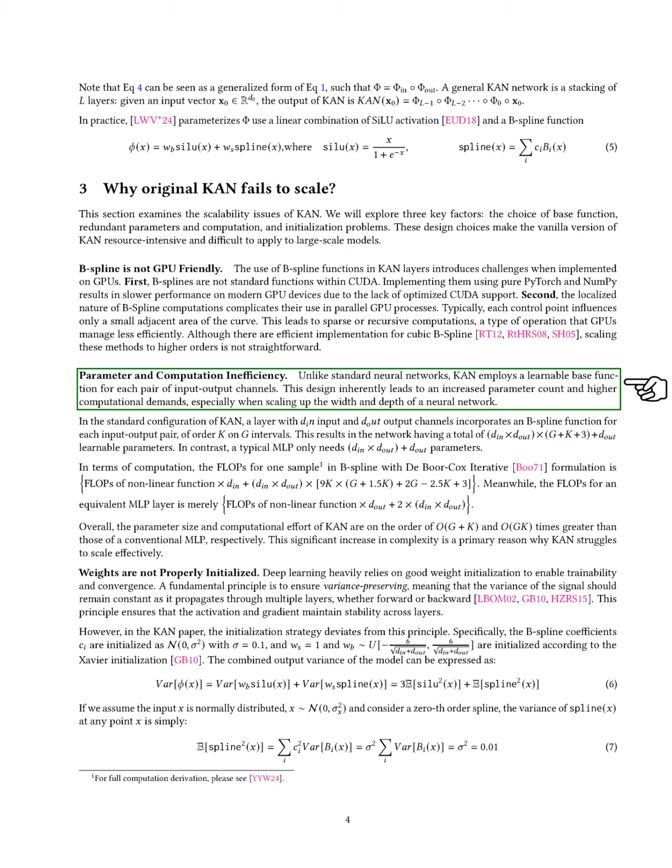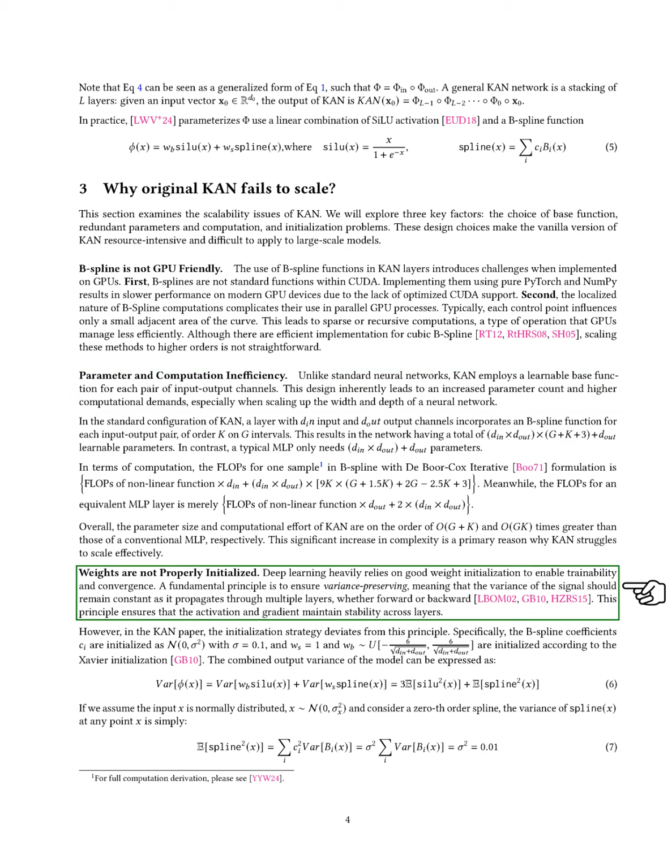Finally, we address the issue of weight initialization in KAN. Proper weight initialization is crucial for effective training and convergence in deep learning. The KAN paper's initialization strategy does not adhere to the principle of maintaining variance, which is essential for stability across layers. The way B-spline coefficients and weights are initialized can lead to variance instability, particularly with higher-order splines, which further complicates the training process.